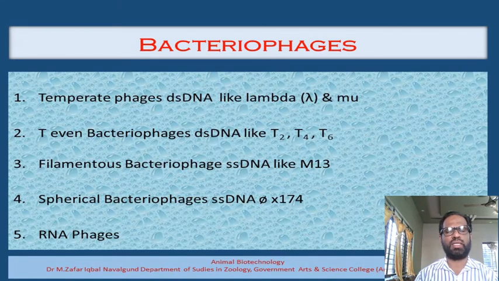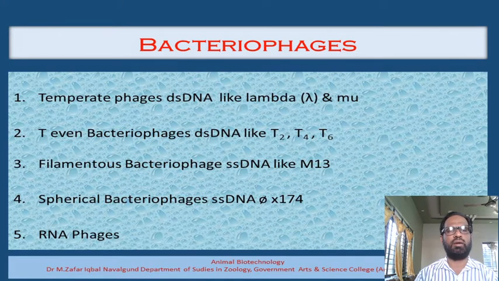Bacteriophages are the viruses which specifically infect bacteria. This heterogeneous group of bacteriophages can again be divided into 5 different types of groups. The first group is called the temperate phages. In the temperate phages, all the bacteriophages have a double-stranded DNA molecule, and some popular examples under this category are Bacteriophage lambda and Bacteriophage mu. The second important group of bacteriophages are the T-even bacteriophages. They are also double-stranded DNA bacteriophages, and some popular examples are the T2, T4, T6 bacteriophages.